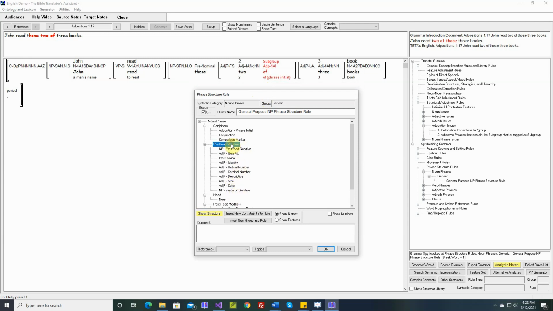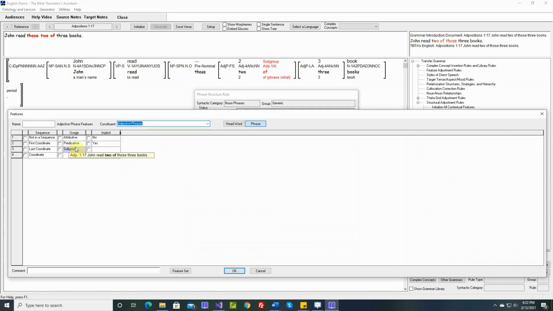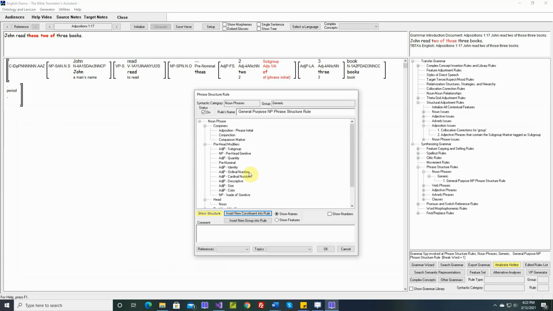So let's put a new adjective phrase in here, and it will be subgroup. And we want it up there at the top.